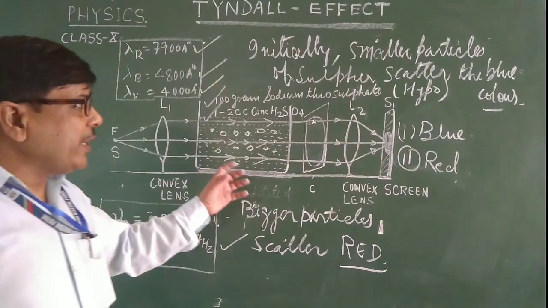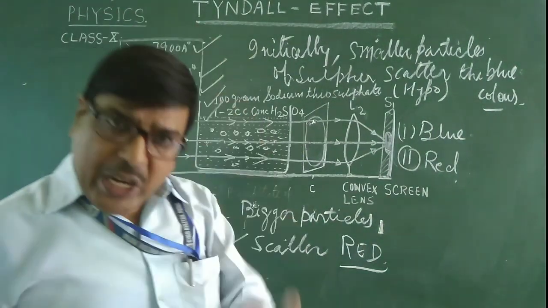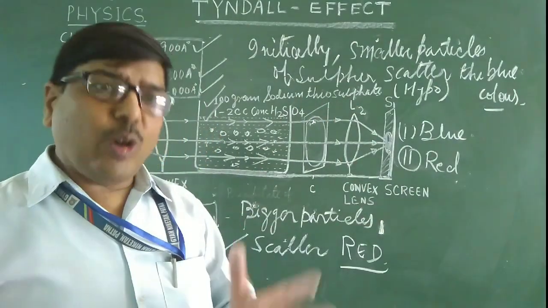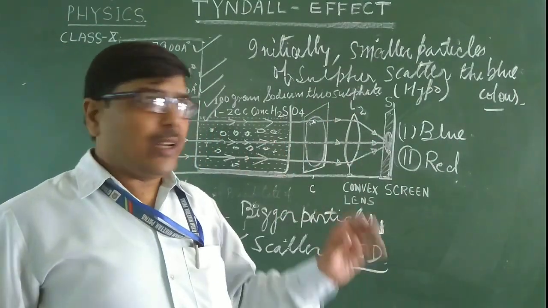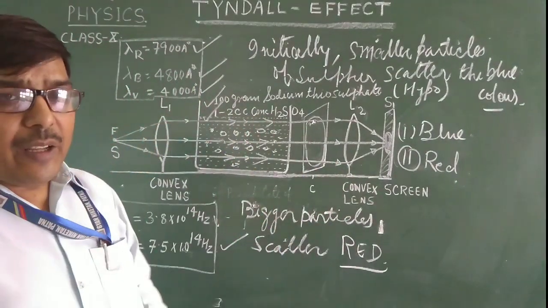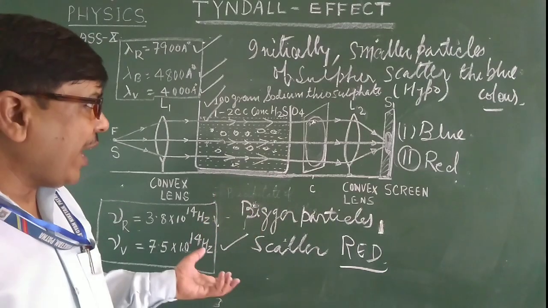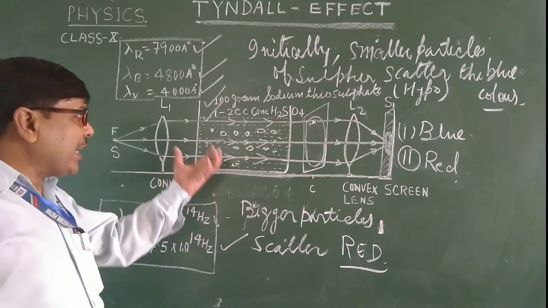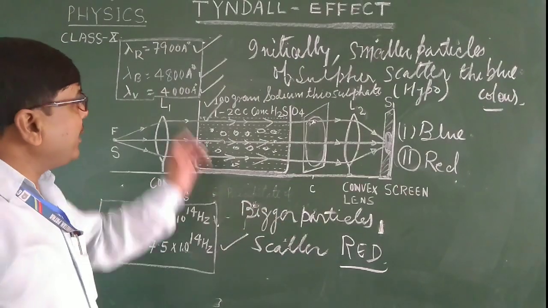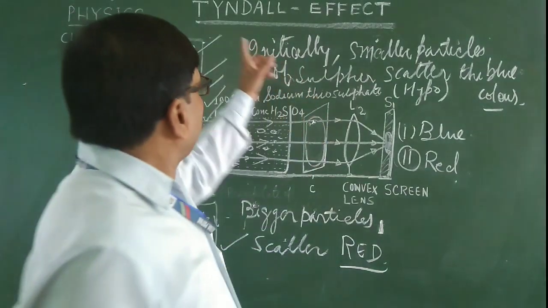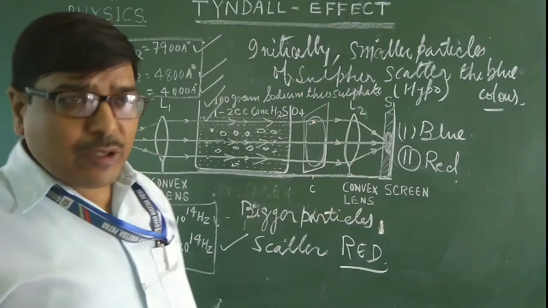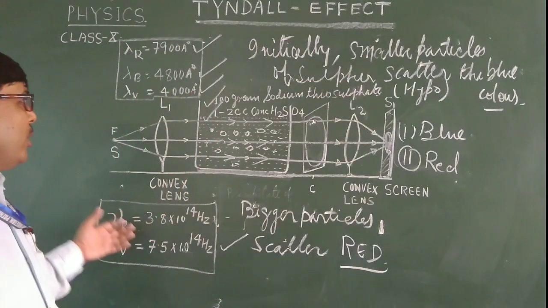So the scattering particles present in any medium, homogeneous solution, air or atmosphere, scatter different colors of light. Here two colors of light are observed through this activity, and this activity explains the Tyndall effect very well. So the Tyndall effect can be observed through this.